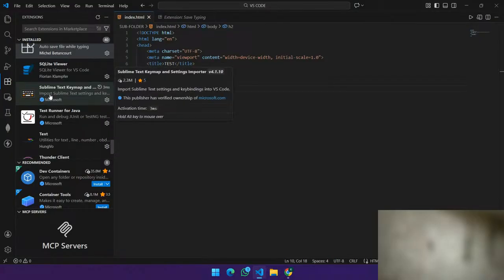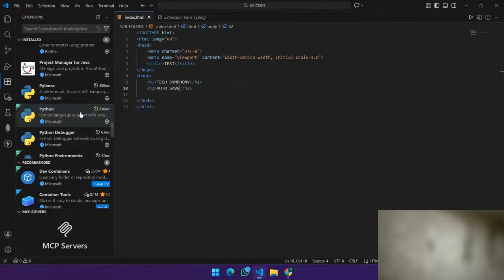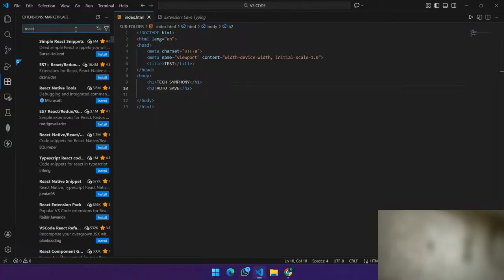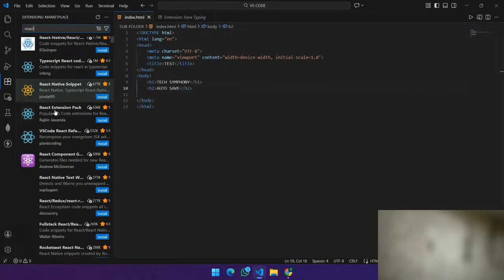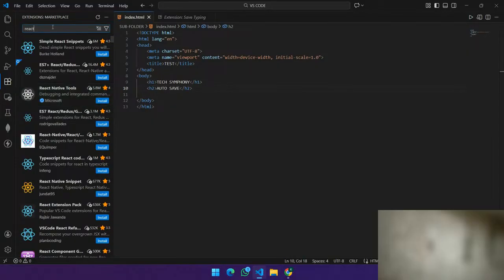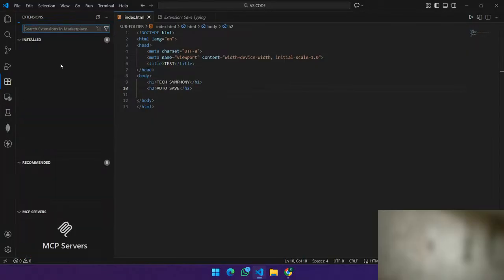And there are also numerous editors based on your requirements. These are all my installed extensions. If you want to find anything about any extension, it is available in the marketplace of VS Code. If I want to get any React extension, you could see numerous extensions available in this marketplace. So these are all about the extensions in VS Code.